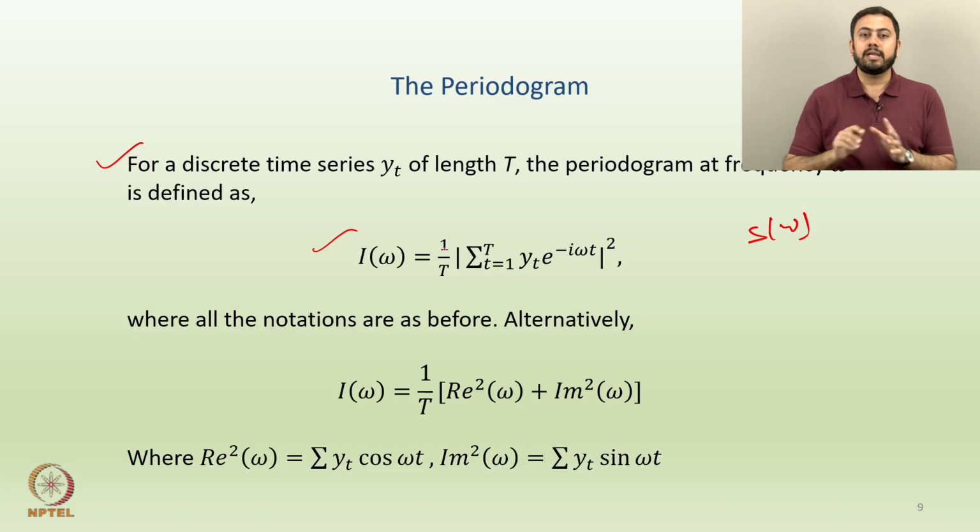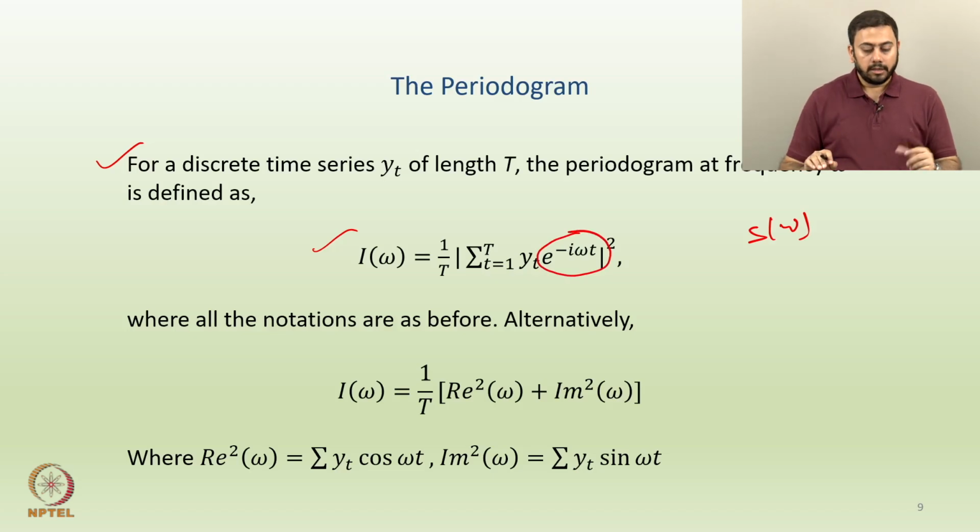So capital T is what? The length of the time series, right. And then again you have an absolute value summation running from 1 to capital T, unlike minus infinity to infinity there. So all these are subtle differences, but my point is that this component that you see here appears in almost all the formulas: e to the power minus i omega into something.